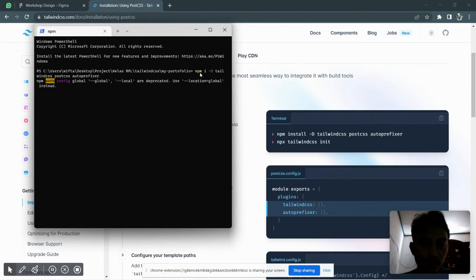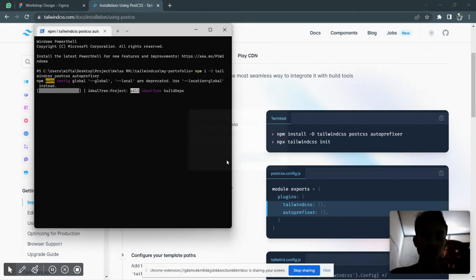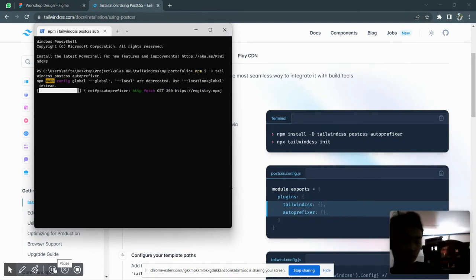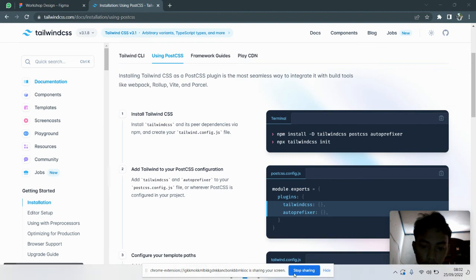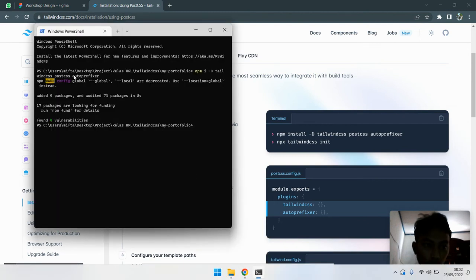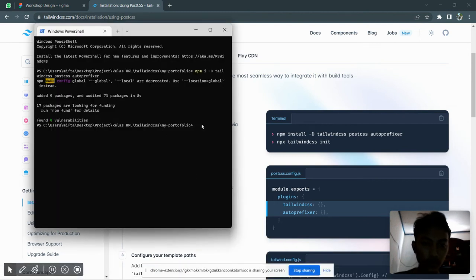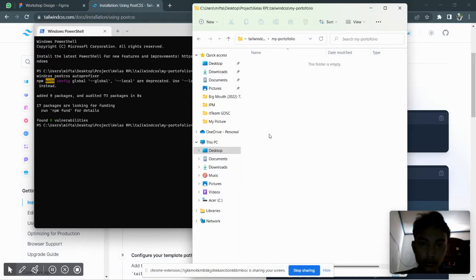Enter. Wait to complete this installation. Okay, this installation is complete.